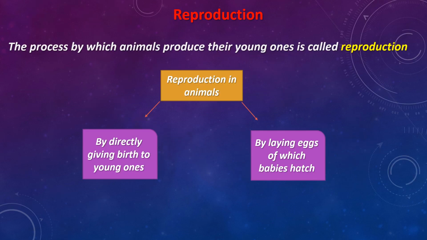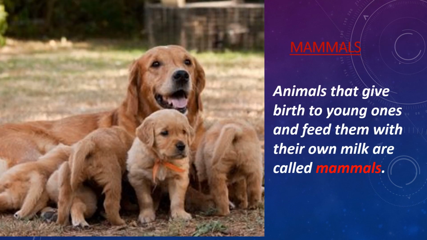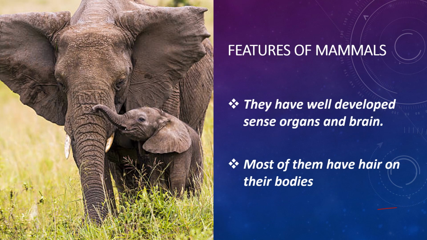What is reproduction? Reproduction is the process by which animals produce their young ones. Animals can reproduce in two ways. Some animals reproduce by directly giving birth to young ones, and others reproduce by laying eggs out of which babies hatch. What are mammals? Animals that give birth to young ones and feed them with their own milk are called mammals. Now, let us look at some of the features of mammals.